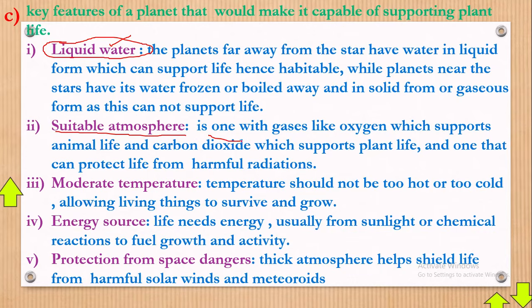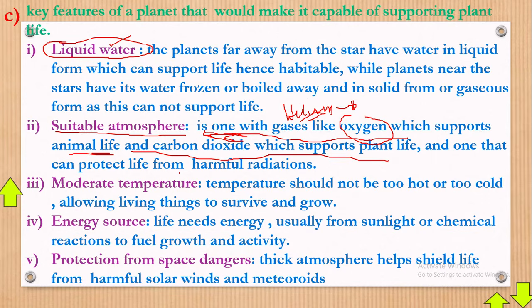A suitable atmosphere is one with gases like oxygen, which supports animal life, and carbon dioxide, which supports plant life, and one that can protect life from harmful radiations.